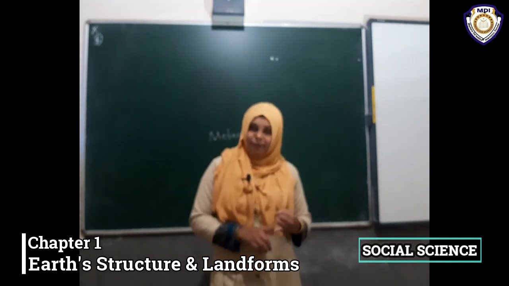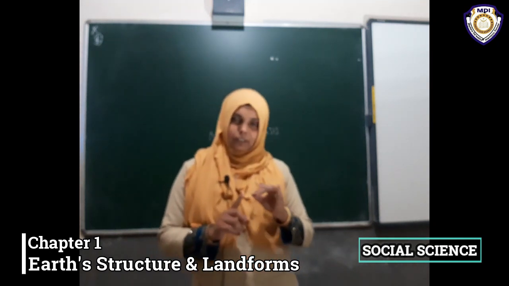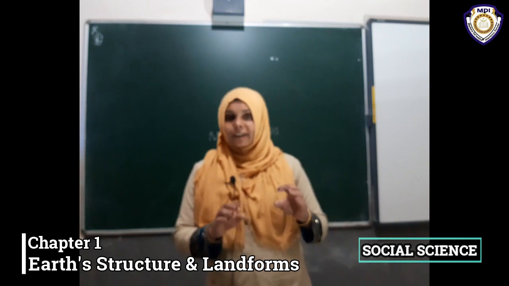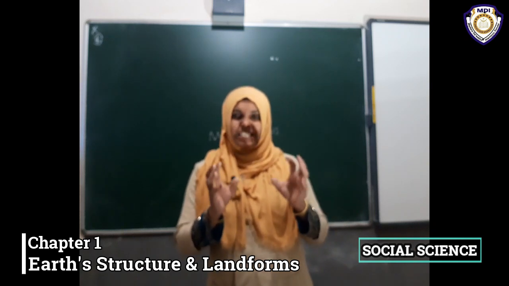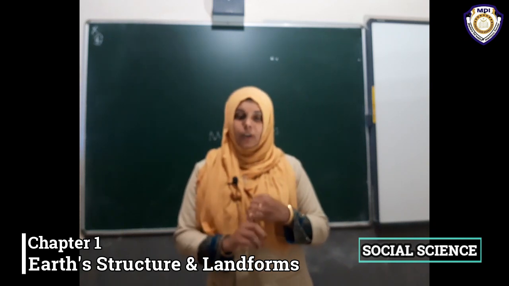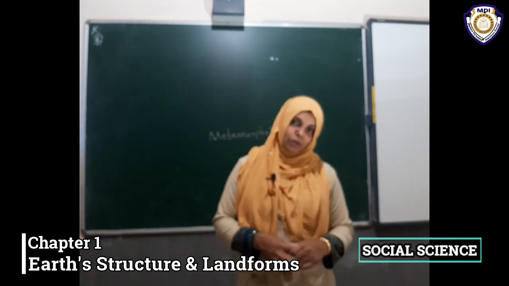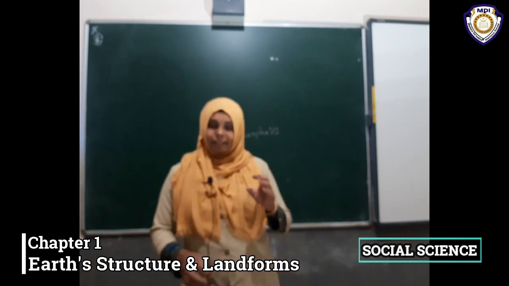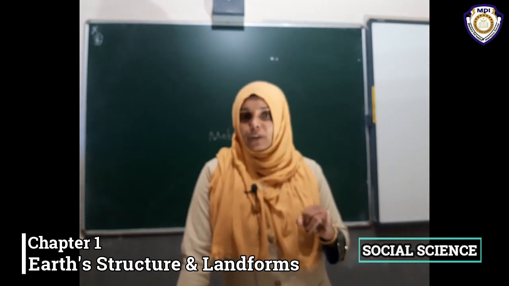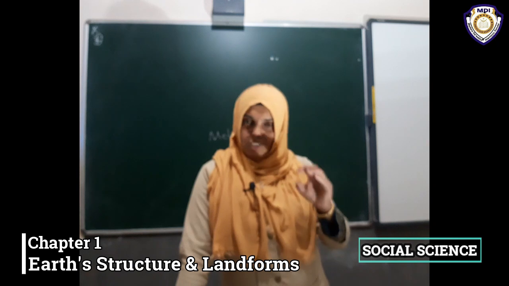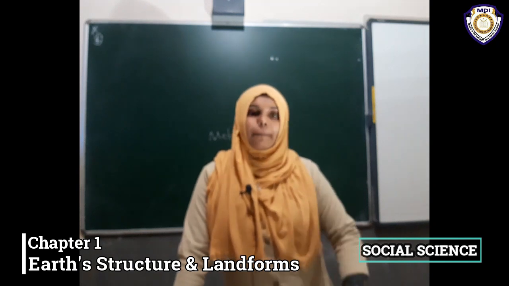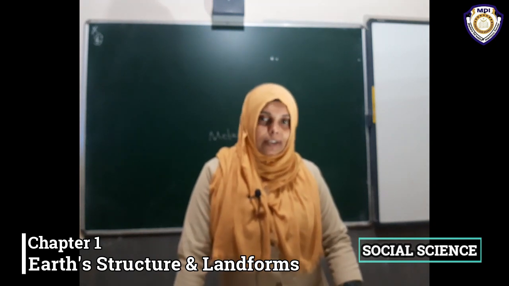Again, the existing sedimentary and igneous rocks face some changes because of pressure and temperature, and become metamorphic rocks. Then again, because of extreme temperature, that rock melted and became magma. That is the rock cycle.